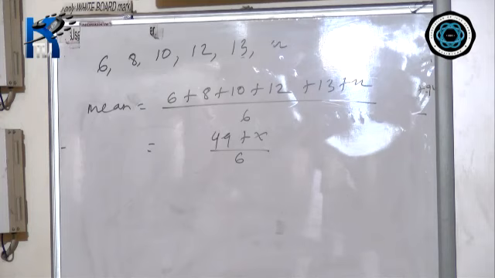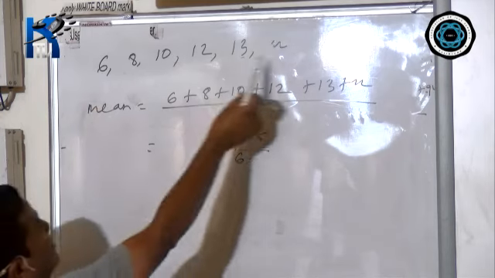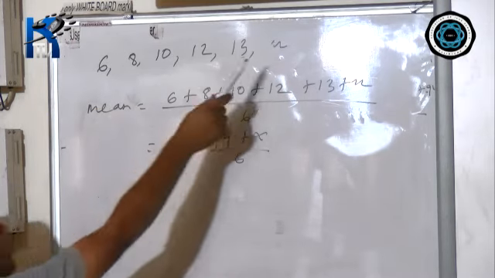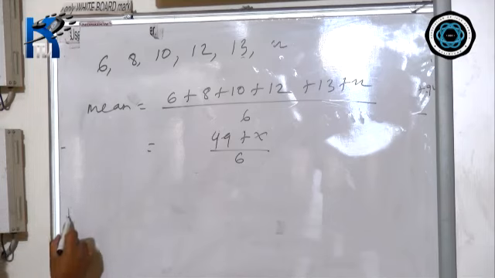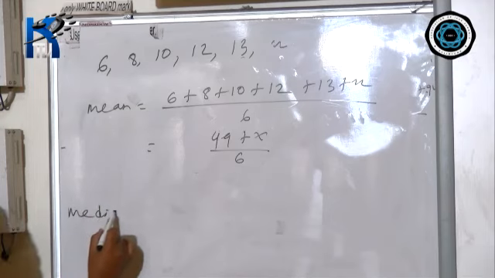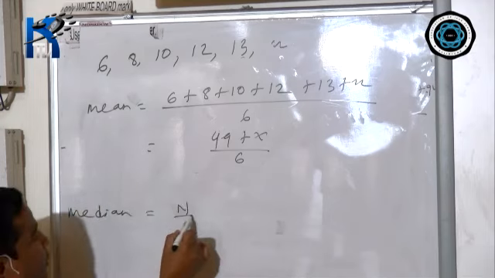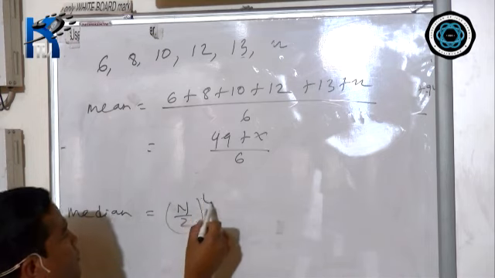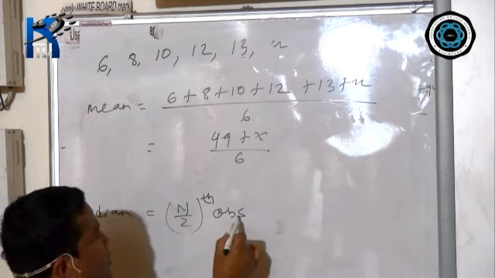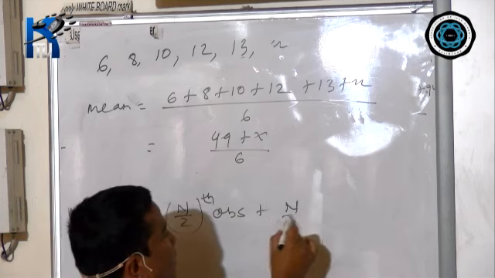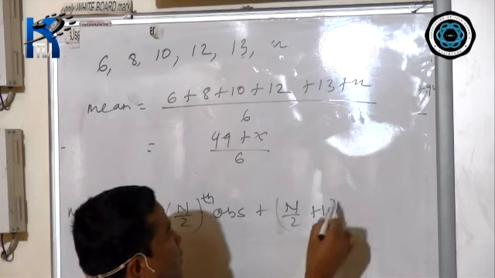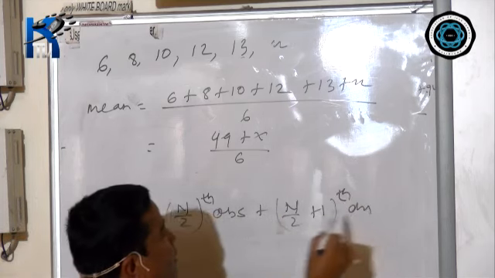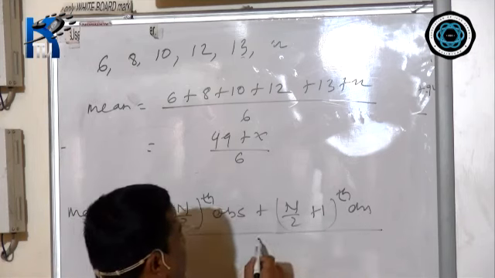Now you have to find out the median. Since it is already arranged in ascending order and n is 6, which is an even number, for the median this is the formula for even: the n by 2 th observation plus the (n by 2 plus 1) th observation, divided by 2.